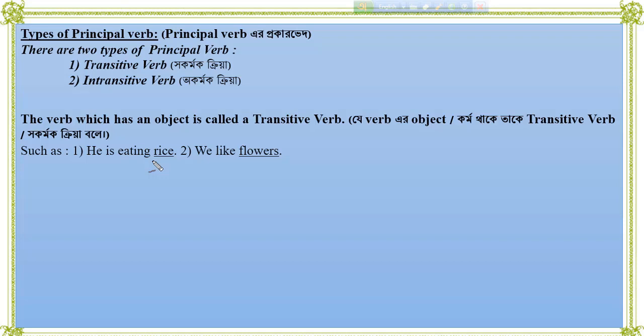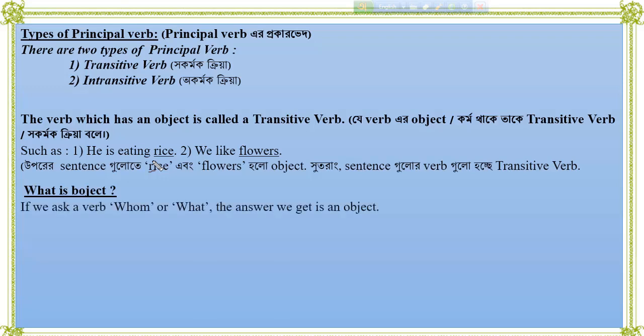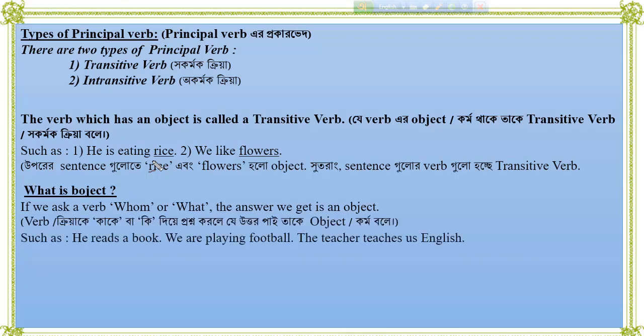You should know what an object is. Object কি এটা তোমাদের জানা প্রয়োজন। Let's see. What is object? কর্ম কি? If we ask a verb whom or what, the answer we get is an object. অর্থাৎ আমরা ভার্বের কাছে কাকে অথবা কি দিয়ে প্রশ্ন করলে যে উত্তর পাবো সেটাই হবে অবজেক্ট। Such as, he reads a book.